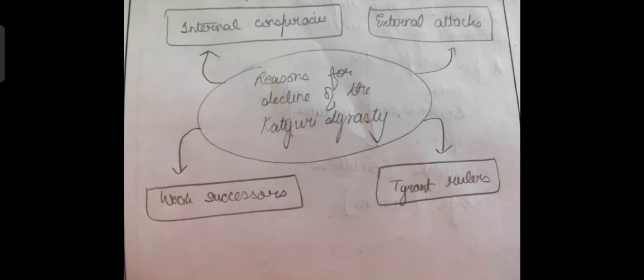Now let me tell you the story behind this. Katyuris were a very powerful dynasty. They also constructed several temples, and they are also responsible for formulating or making a part of the culture of our state. The earlier rulers were very good. They were very strong also, and they looked after their kingdom very well. But towards the end of the dynasty, the rulers became very selfish and tyrannical, meaning they were not concerned about their subjects, they were not concerned about their kingdom.